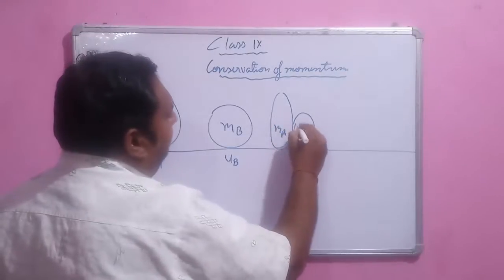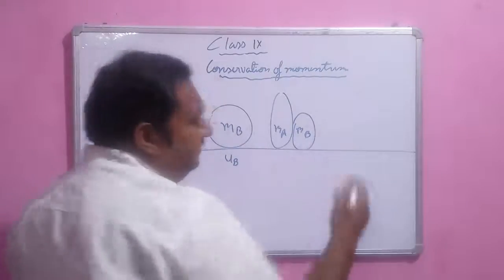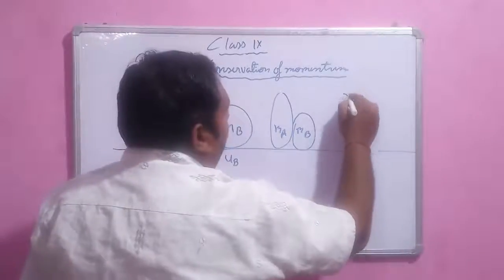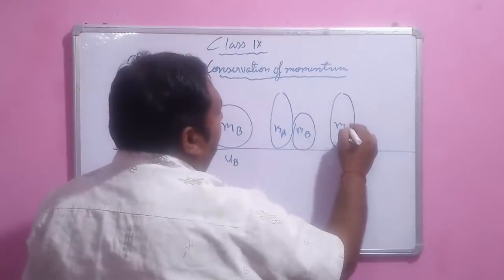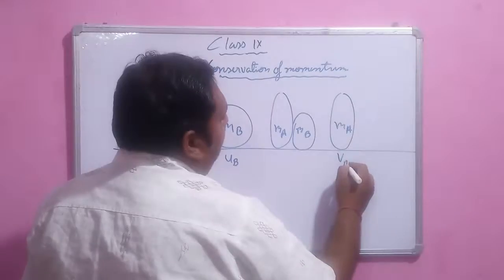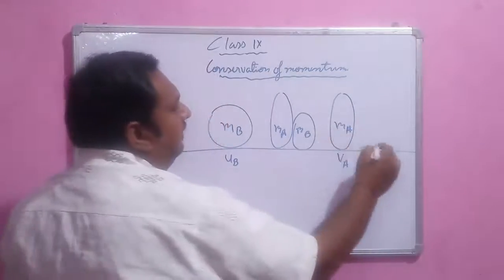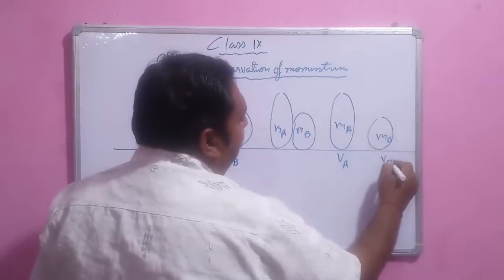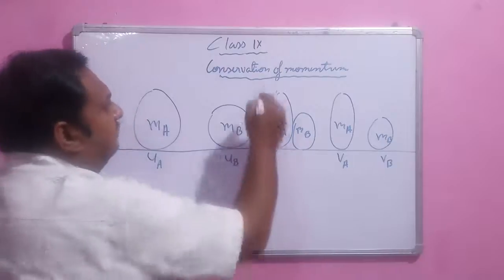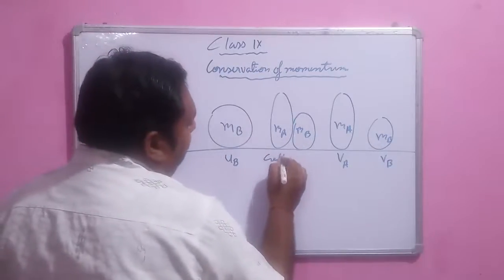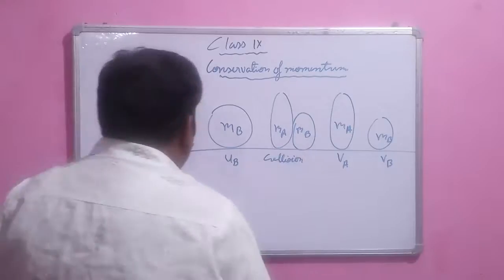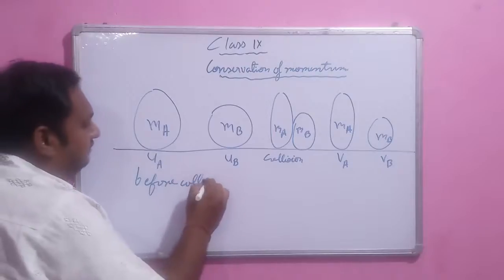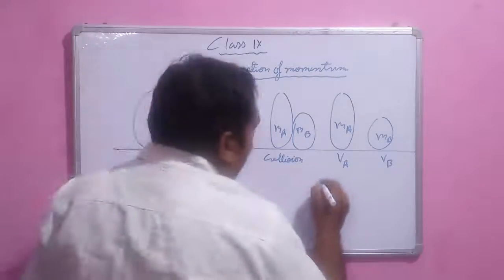So the mass here is ma, here the mass is mb, and after collision surely there is a change of velocity. The final velocity, or the velocity after collision, of the bigger ball is va, and the velocity after collision of the smaller ball is vb. Okay, so here the collision happened. This is the condition before collision. This is the condition after collision.